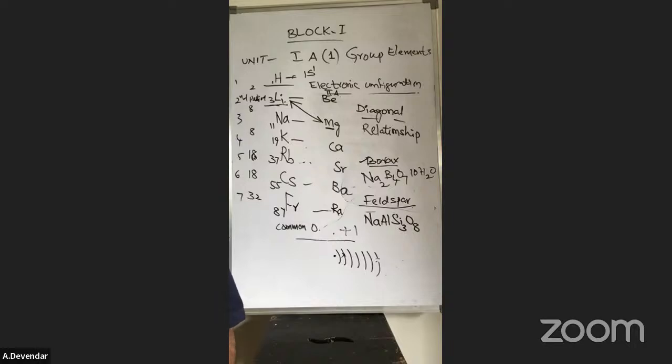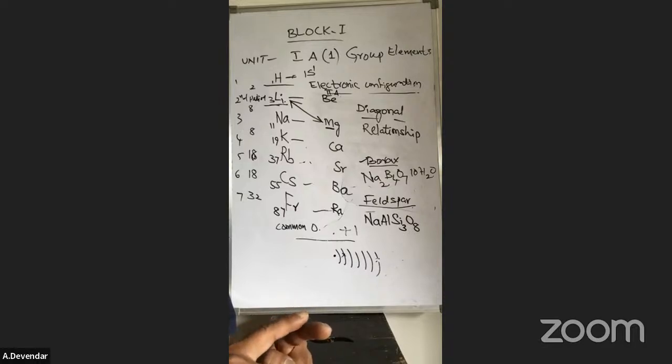First of all, whatever prescribed book is given by the university, go through that book. What I have told in the first lesson: what are the first year group elements, electronic configuration, what is the diagonal relationship of lithium and magnesium, what are the anomalous properties of lithium. Next is the important minerals of sodium.